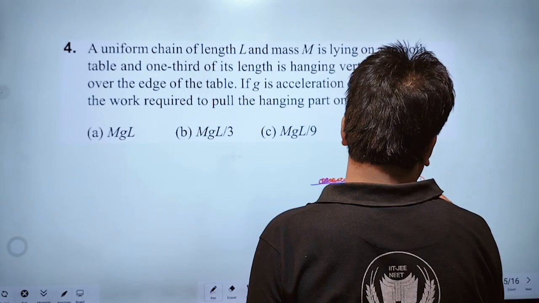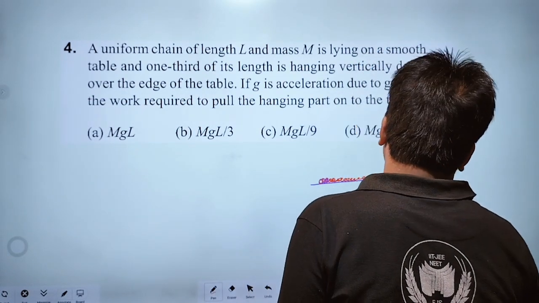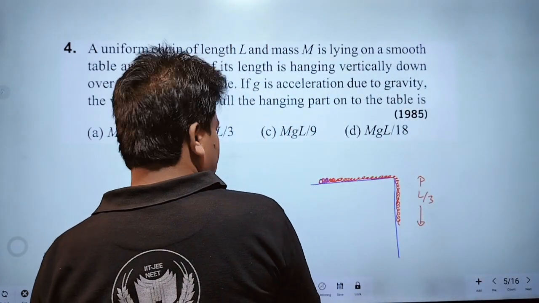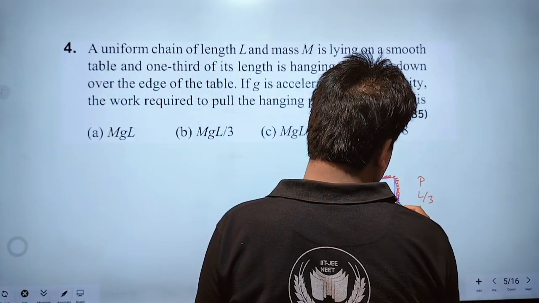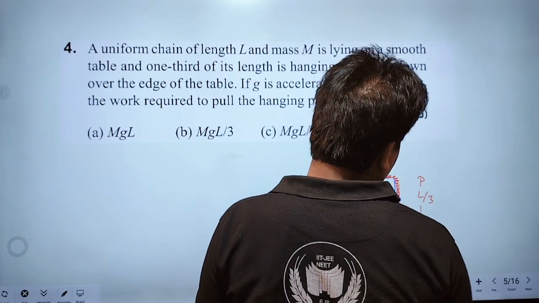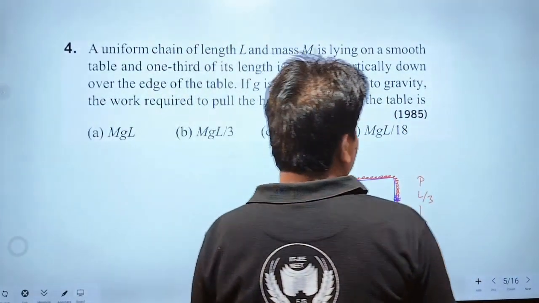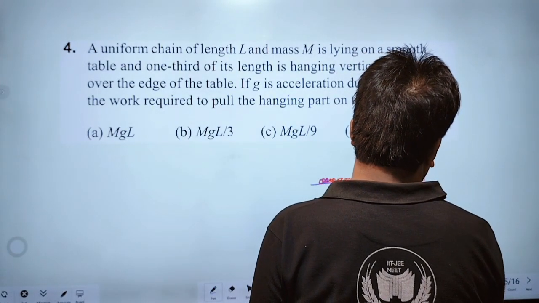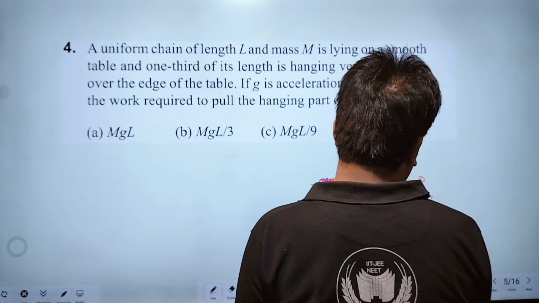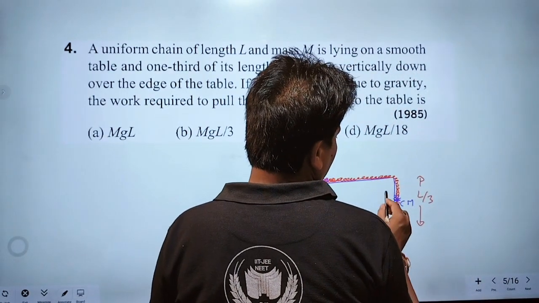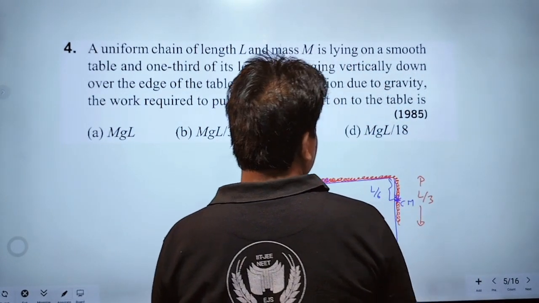This is L upon 3, and the center of mass of the hanging part of the chain will be at the midpoint, and the position of center of mass from the top of table will be L upon 6.